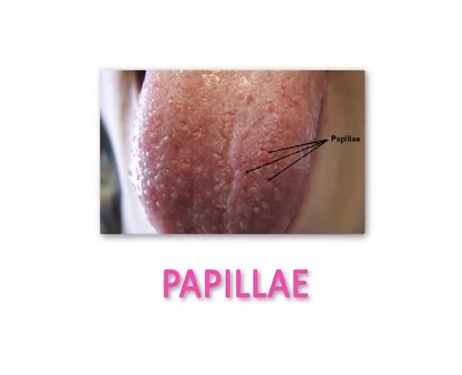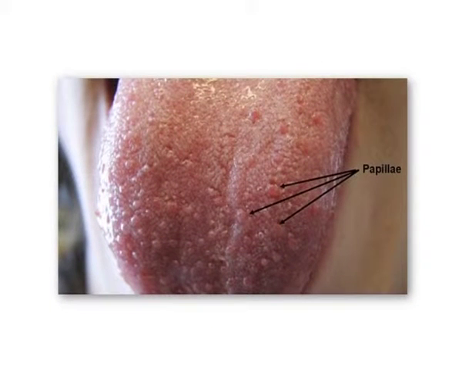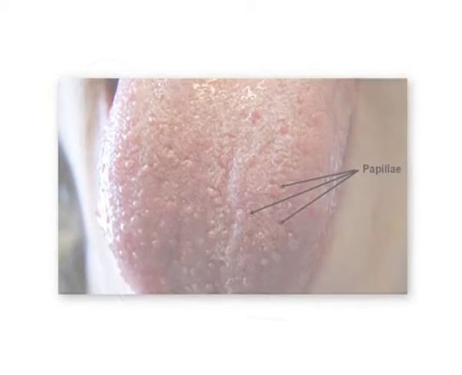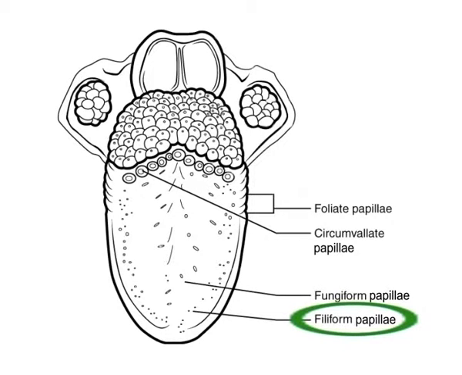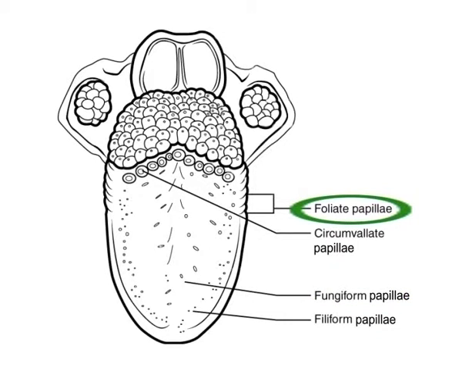Papillae. The upper surface of the tongue has 4 types of papillae, little projections. Number 1, vallate papillae or circumvallate papillae. Number 2, filiform papillae. Number 3, fungiform papillae. And number 4, foliate papillae.